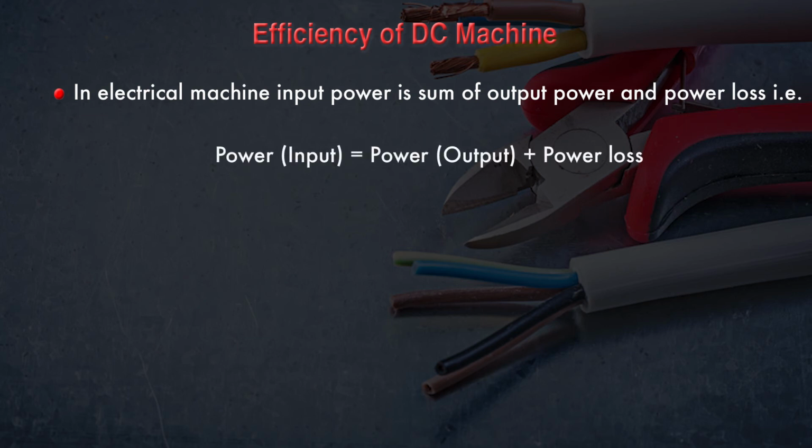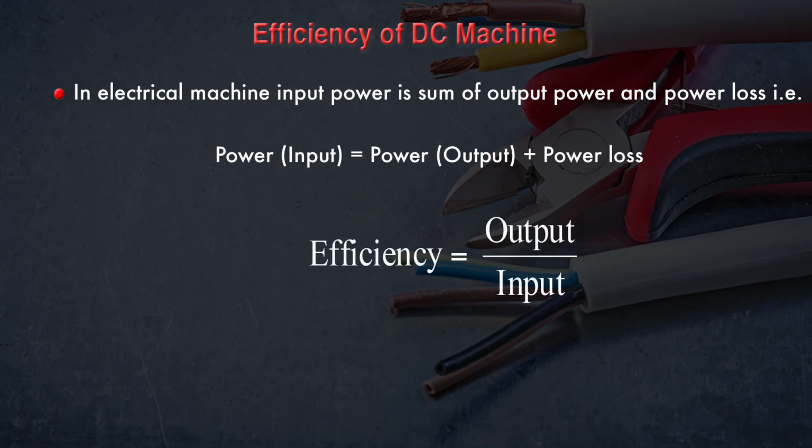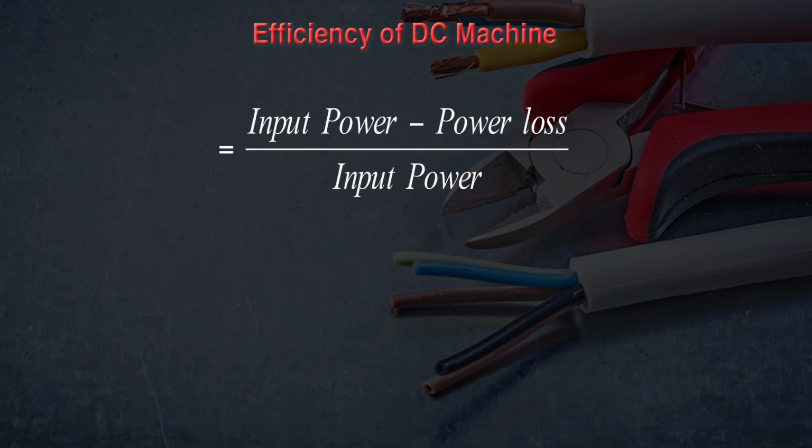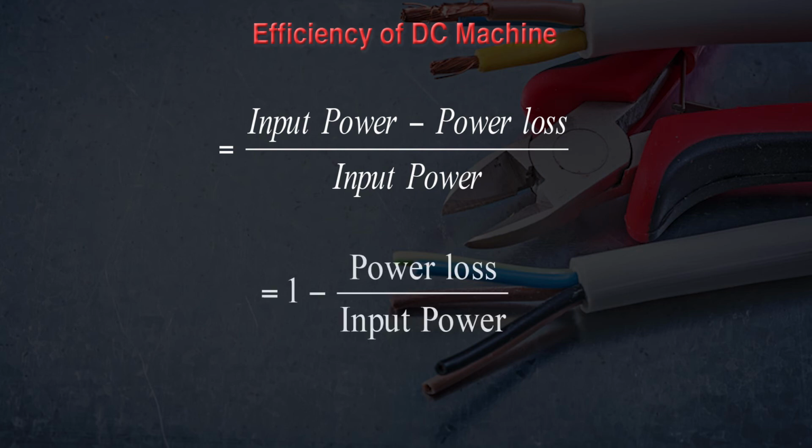That means you can write power input is equal to power output plus power losses. So you can write efficiency is equal to what? Output upon input. So this output power can also be written as input power minus power losses upon input power. So efficiency can be written as 1 minus power losses upon input power. Now we are going to discuss one problem on the basis of the efficiency.